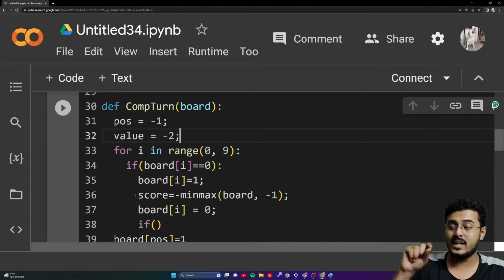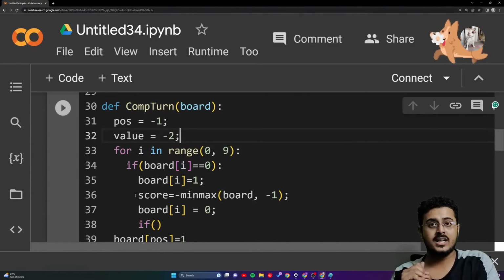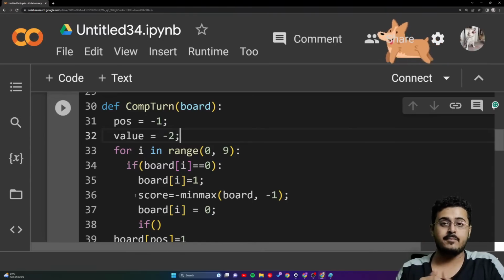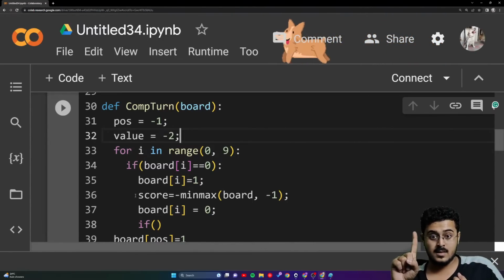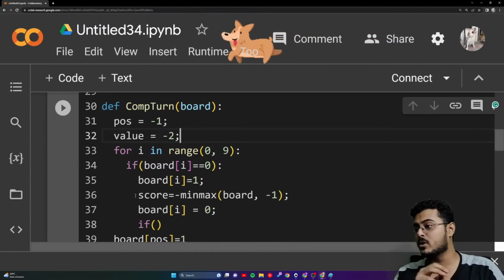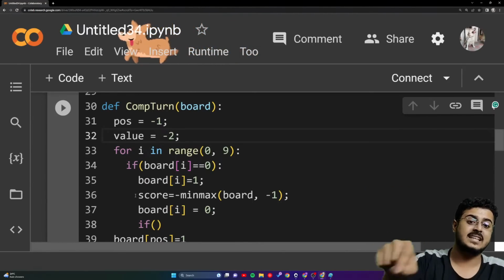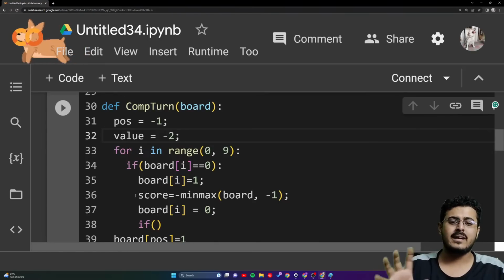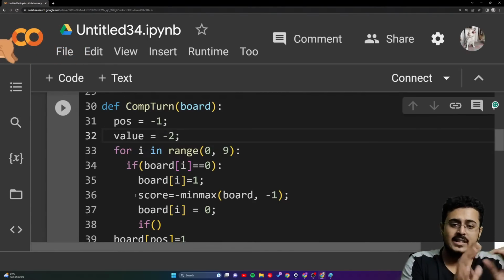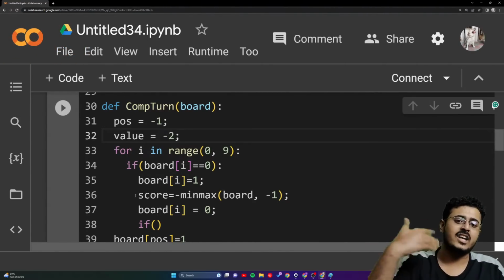If the value coming from the min-max algorithm is 1, then only he will play at that position, because that gives him the highest probability that if he does this step, he is guaranteed to win. Or if the value is 0, then I will do that previous step, because it's not 1, I cannot get to 1.